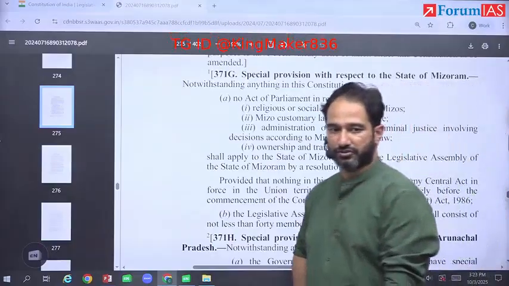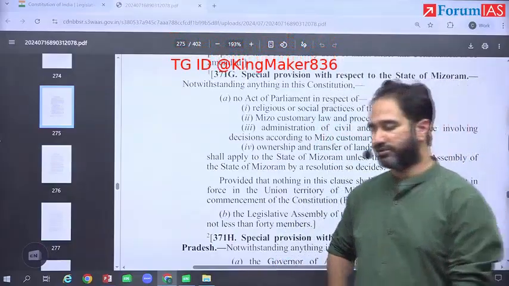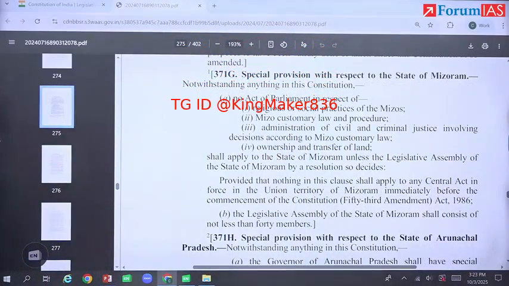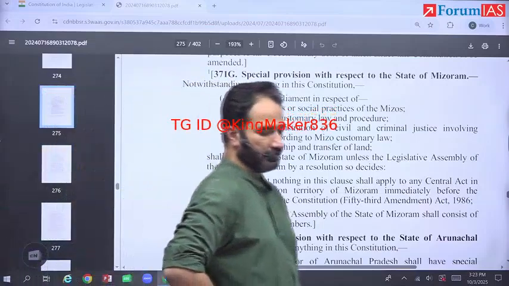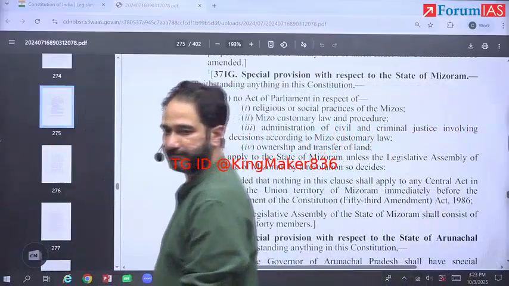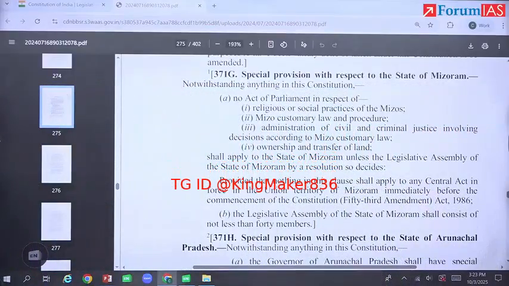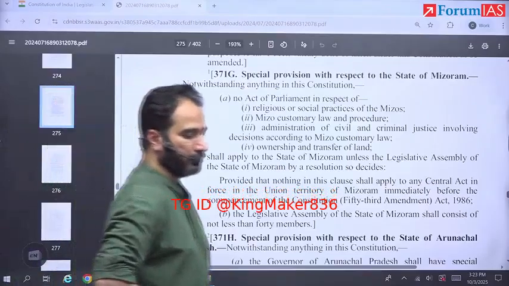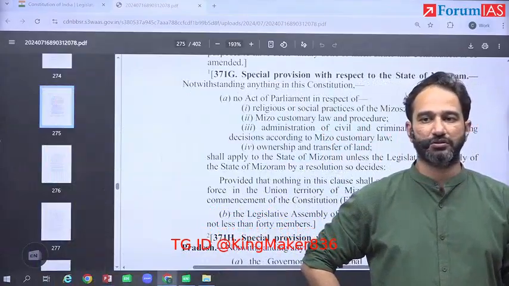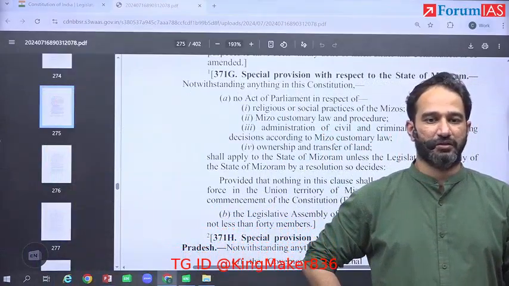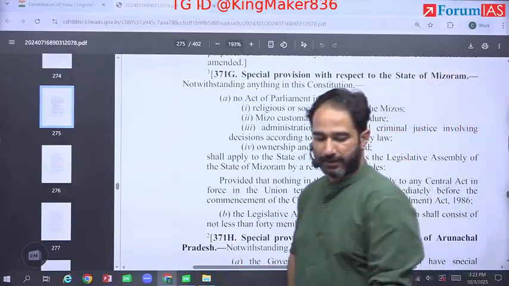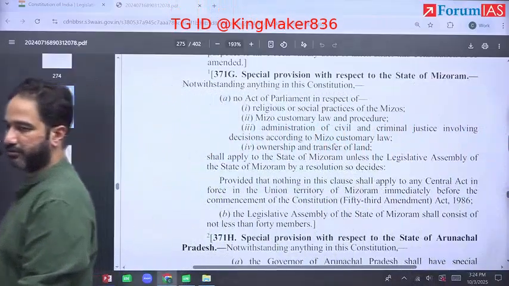In the same point, UCC will ensure national integration. Next one. It would uphold constitutional morality, in particular, gender justice.